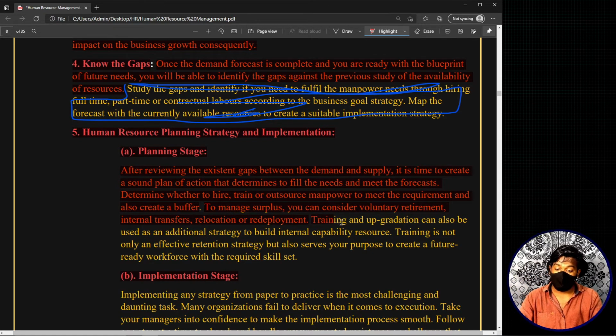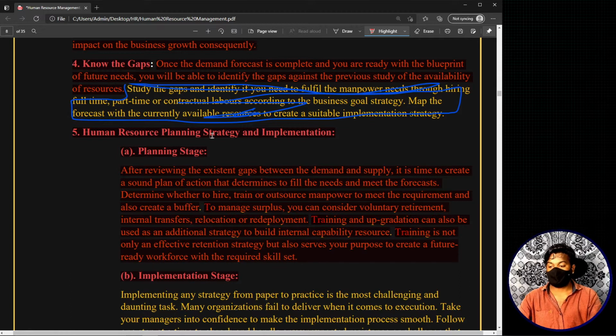Now training and upgradation can also be used as an additional strategy to build internal capability. General point, training is not only an effective retention strategy but also serves your purpose to create a future ready workforce with the required skill set. So in this point we are planning for two different scenarios.